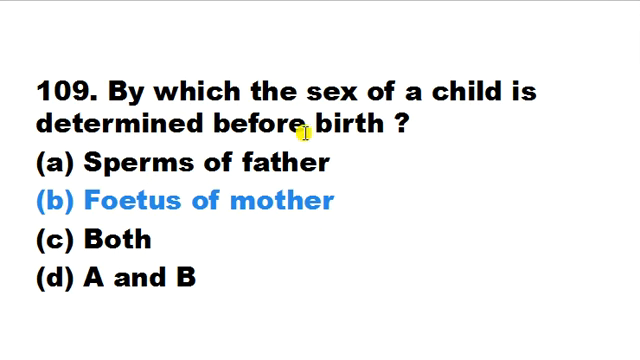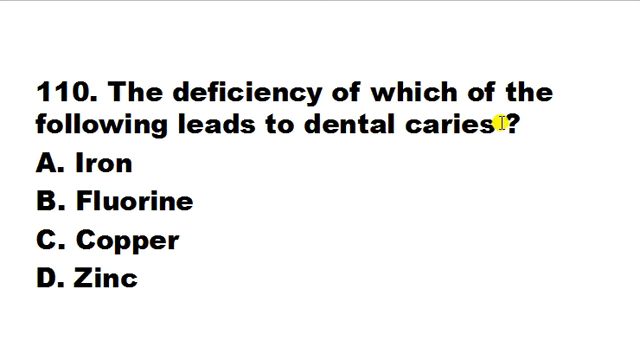The deficiency of which of the following leads to dental caries? Iron, fluorine, copper, zinc. So dental caries क्या है? Dental caries is also known as tooth decay as well as cavities inside your tooth. So this is basically caused by the deficiency of fluorine. So here correct answer is B.